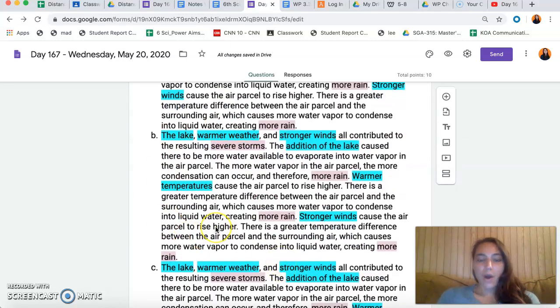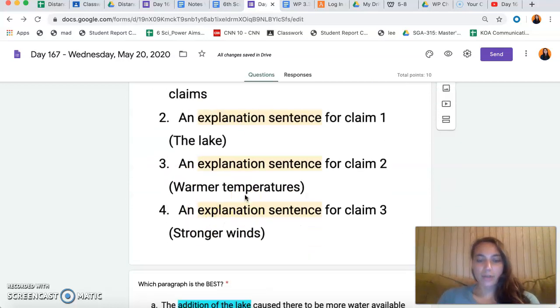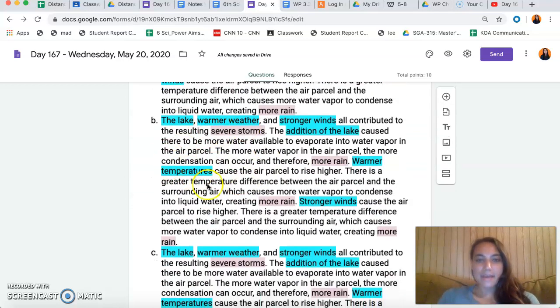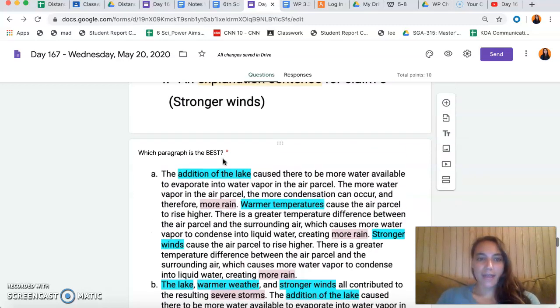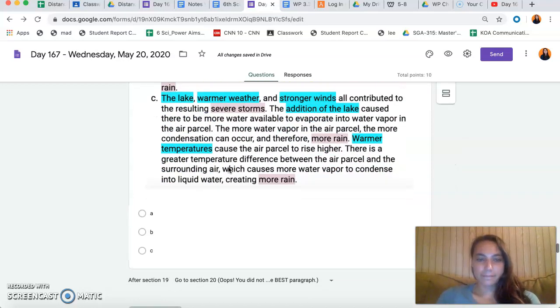So after we've read all three paragraphs and compared it to what a good paragraph should have, B is the best paragraph. When you go back to submit your answer again for which paragraph is the best, make sure you select B. Good job.